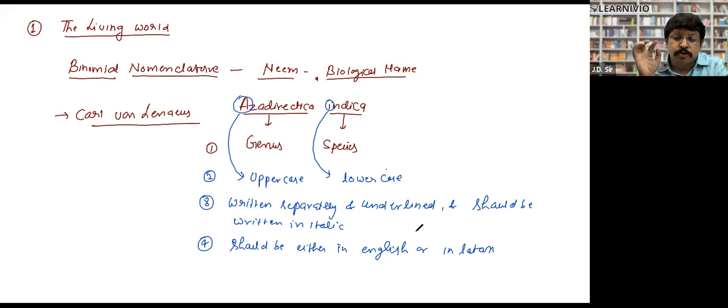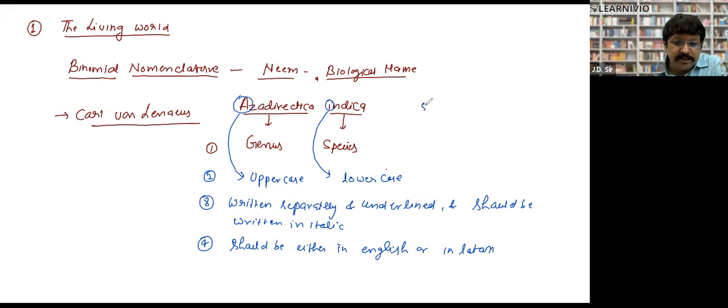If the particular organism does not have a name in English or Latin, we first have to Latinize that name, meaning we have to give it a Latin name first.